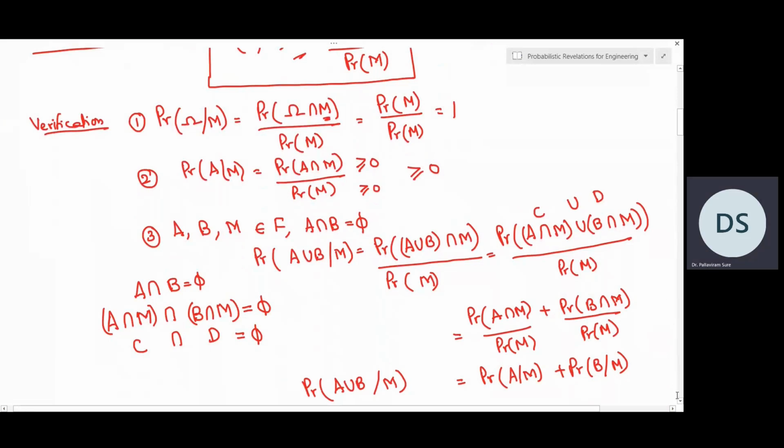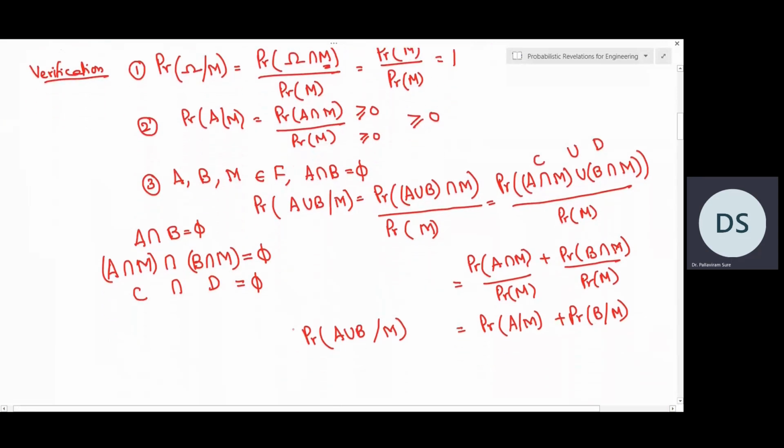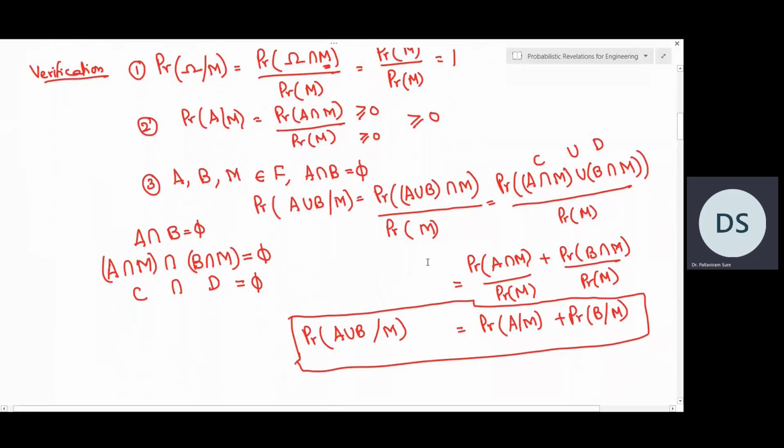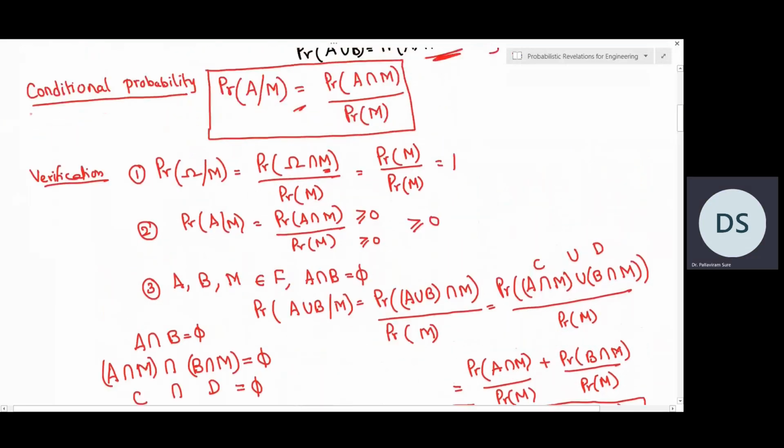So the meaning is the third axiom of probability is also being satisfied by conditional probability. So thus conditional probability satisfies all the three axioms of probability. Hence, conditional probability is a valid probability measure. So this is a valid probability measure, since it satisfies all the three axioms of probability.